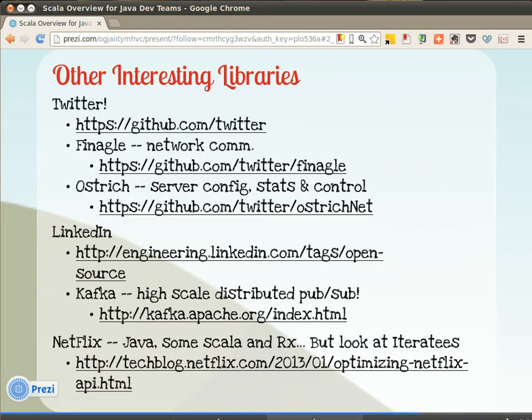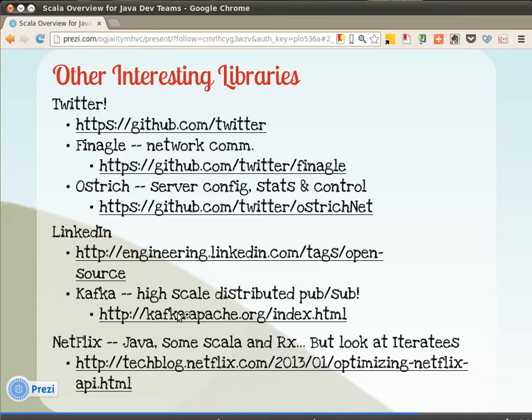Finally, there are other interesting libraries. Both Twitter and LinkedIn are contributing significantly to the open source environment. You've got the beginning links, the head links, if you will, here for Twitter's open source and LinkedIn's open source repositories. A couple of the libraries you should know about from Twitter are Finagle, which helps you build distributed applications in a reliable fashion, and Ostrich, which helps you with server configuration, stats, and control.